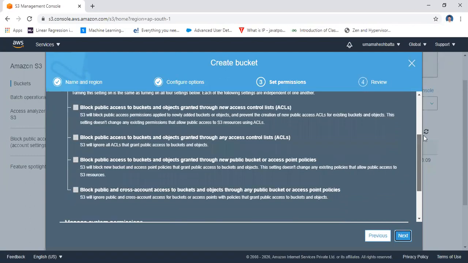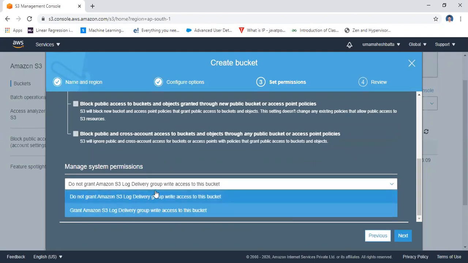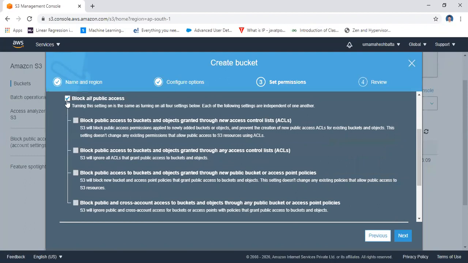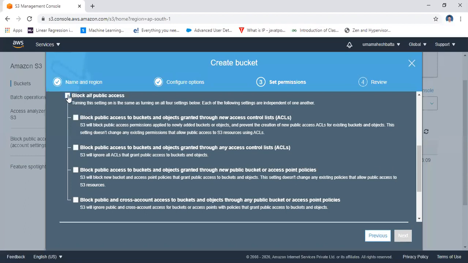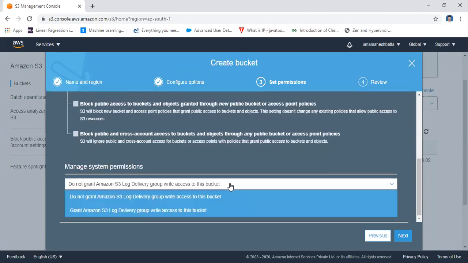That means you may give different permissions for the user. Managing the permissions, here you have to give the different permissions. For example, if you select anyone, that means you have block permissions. You can block public access, or otherwise you may give your own permissions. That means don't grant Amazon S3 log delivery group permissions.